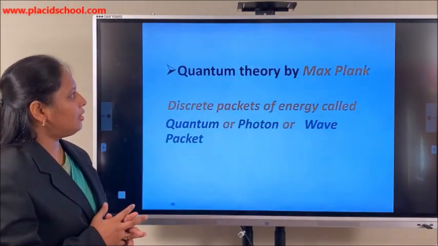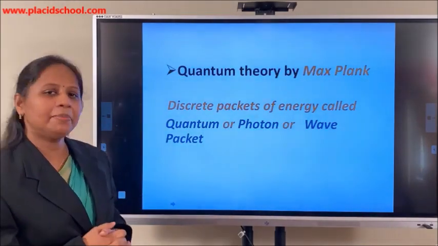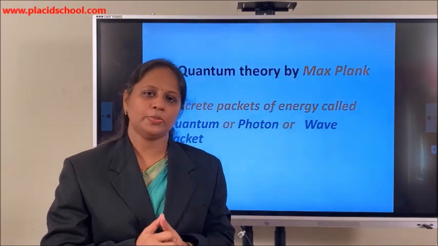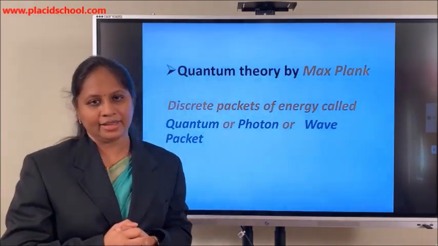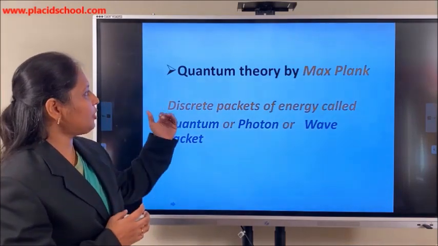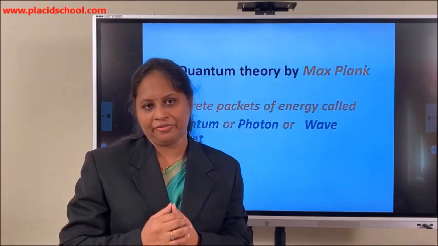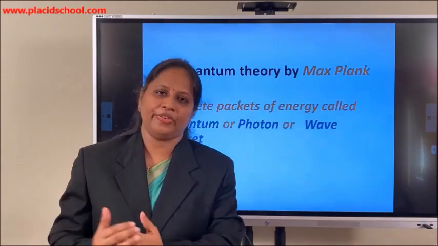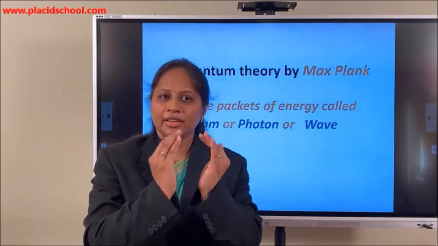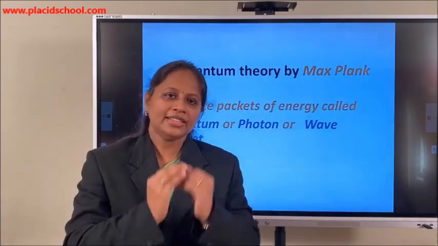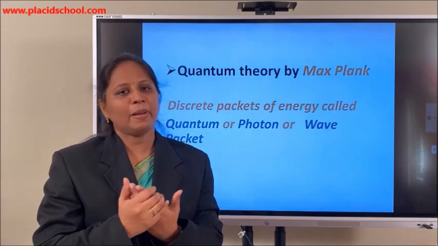Then was proposed the famous quantum theory in modern physics, the quantum theory of light, which was proposed by Max Planck in 1900. According to him, light does not travel as a continuous form of wave or continuous energy. Instead, light is made up of discrete packets of energy.